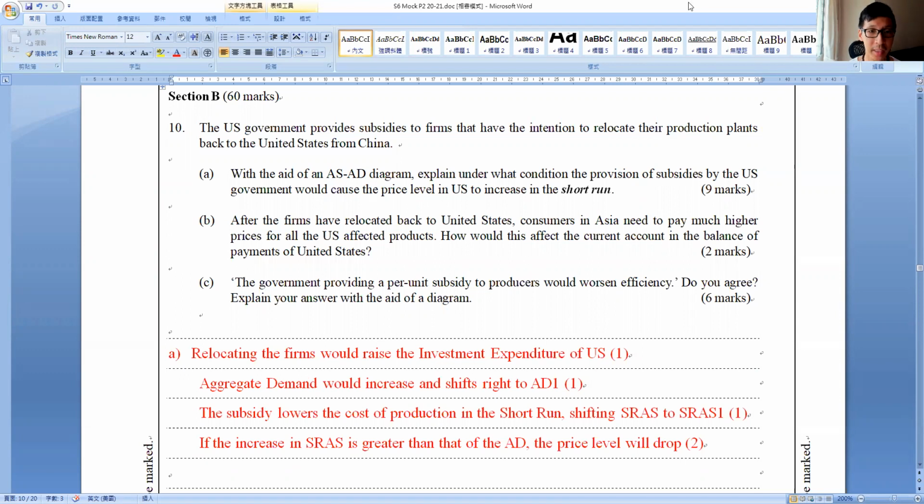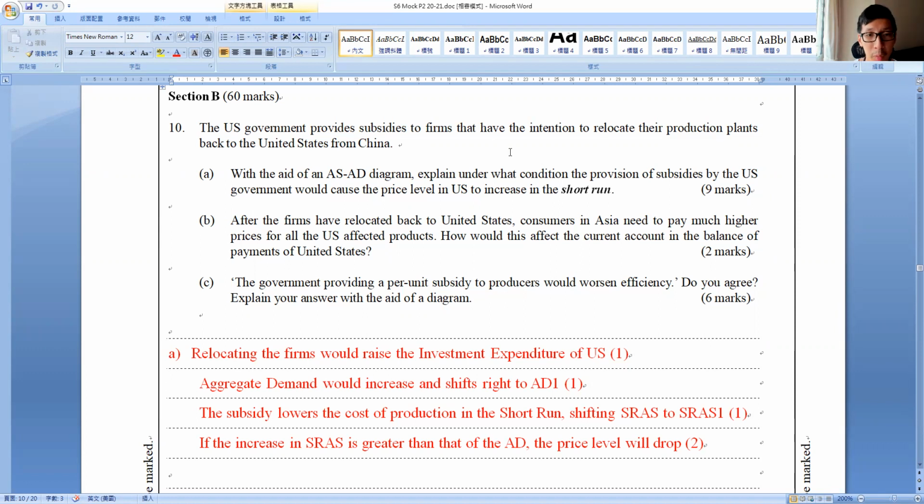Now, question 10 here on ADAS again, right? Now, the US government provides subsidies to firms that have intention to relocate, not reallocate, their production plants back to US from China, basically asking those people, hey, you don't set up in China, you go back to US, right? Something like that. Now we need to explain with the aid of the ADAS diagram. Under what condition would the provision of the subsidy cause the price level to increase in the short run?